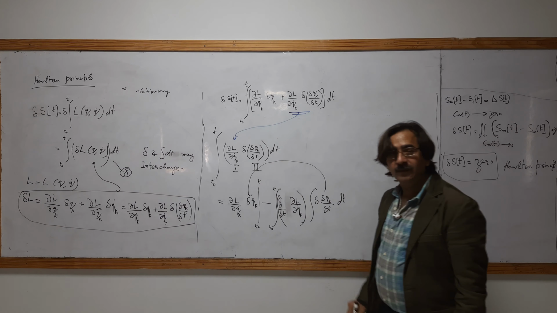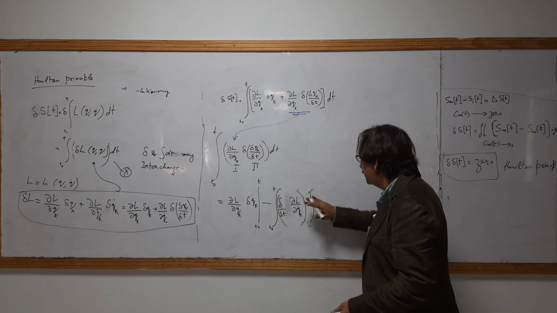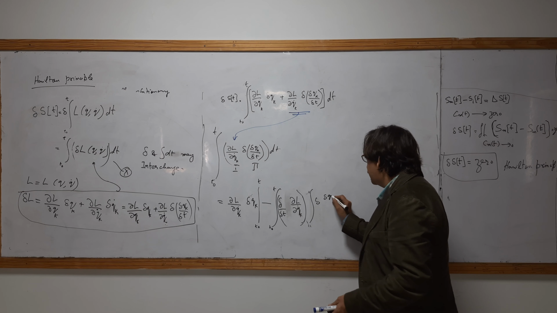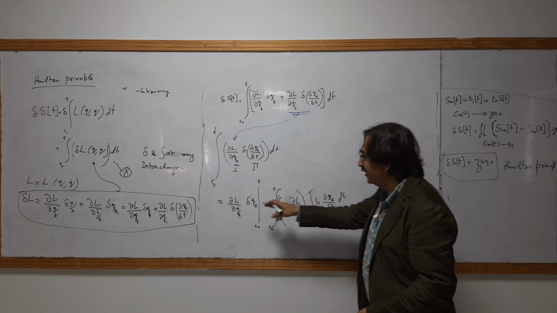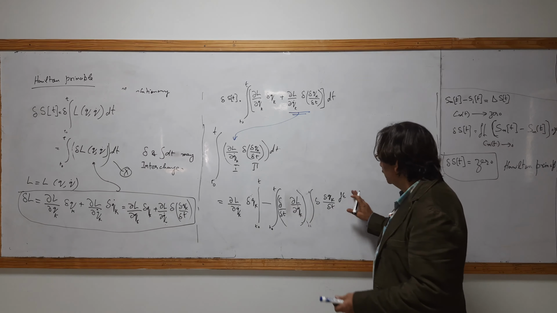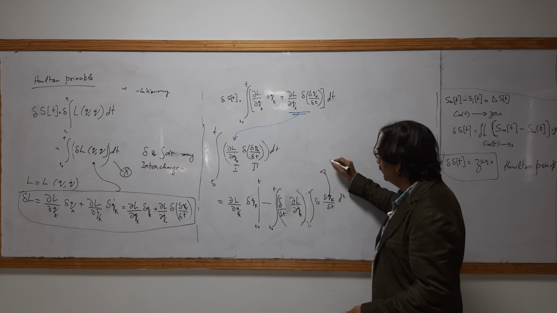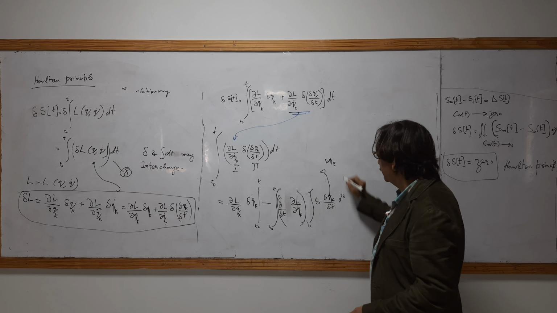So when you take the integration of second, that is delta q k over delta t dt, and when you integrate it, this will be delta q k.